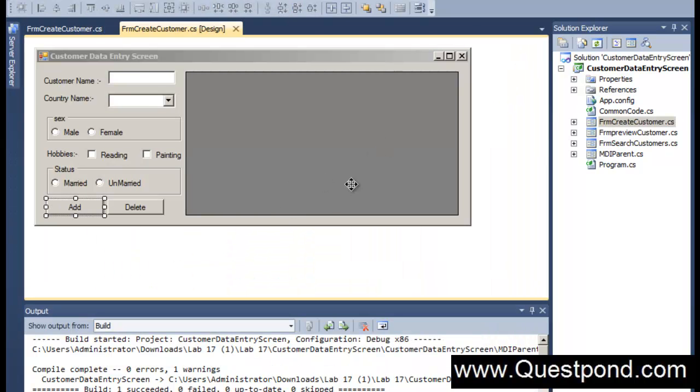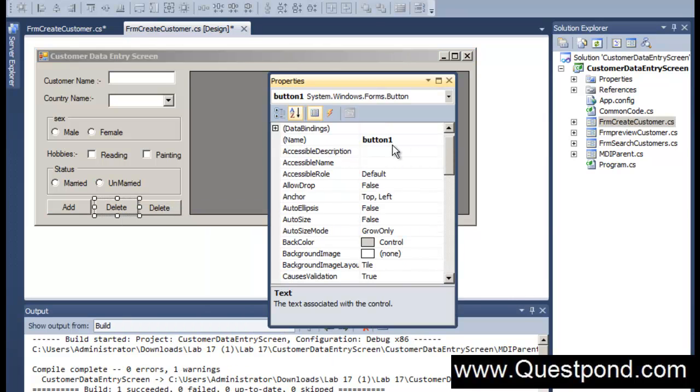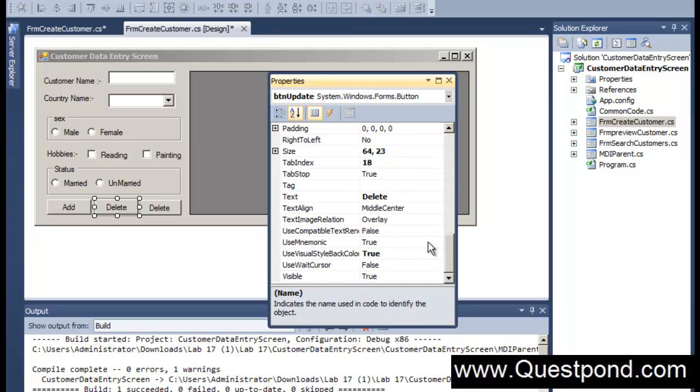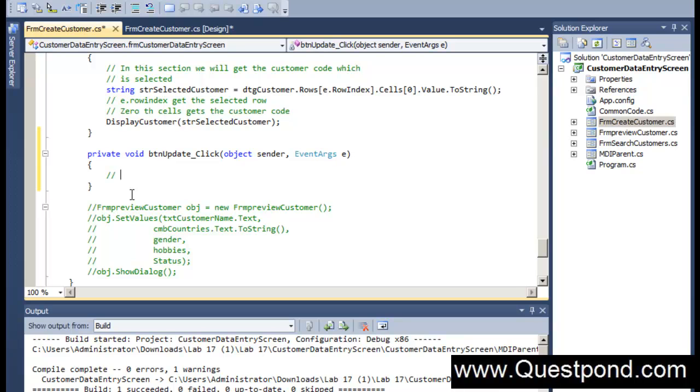So let's go ahead to the UI, and what we'll do is let's copy paste that delete button. So I'm going to do a Control C and Control V on the delete button, and let's make this button the update button. Let's go to the properties, right click, go to the properties, and change the update button name to btnUpdate, and let's also change the text of the update button to Update, right? And in this update button click is where we're going to write our complete logic.